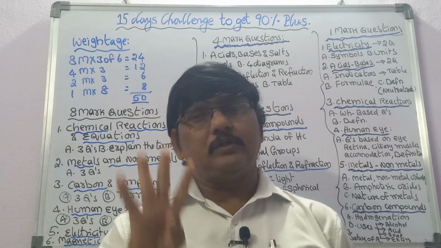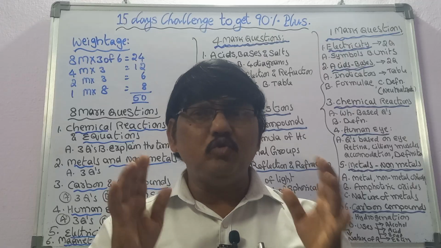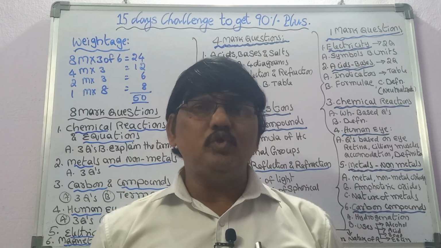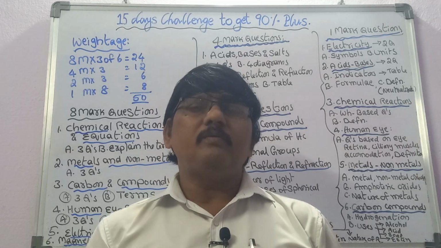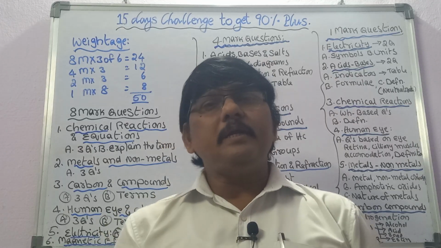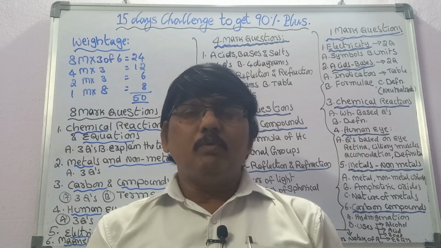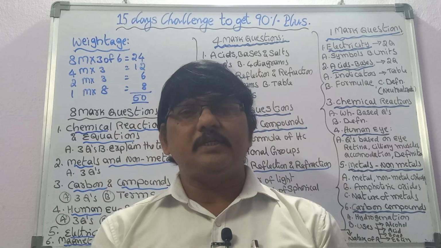For these 4 salts, take the definition and read the uses thoroughly. Each has maximum 4 uses; for plaster of Paris, majorly only 2 uses will come. Try to read more uses for the rest, because these questions will appear in the exam.